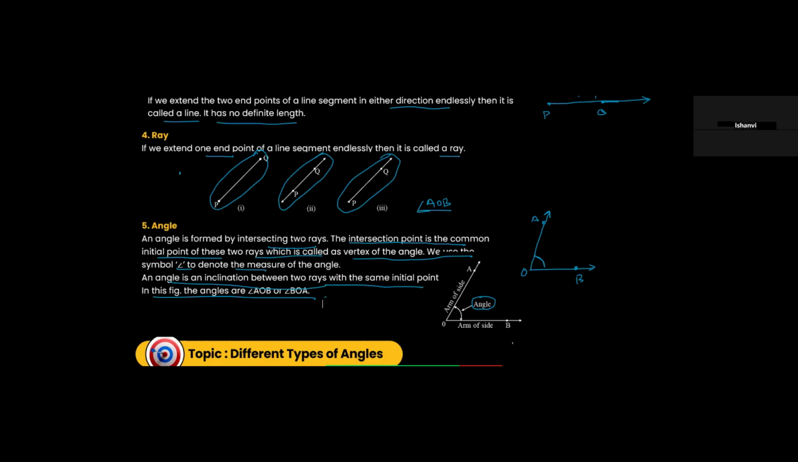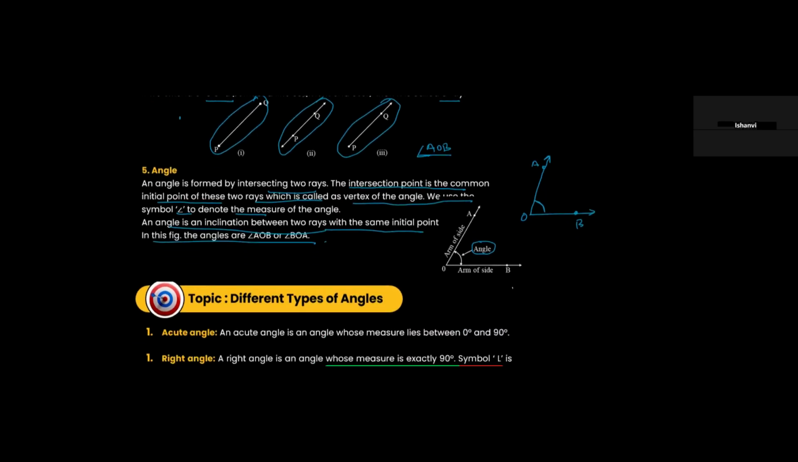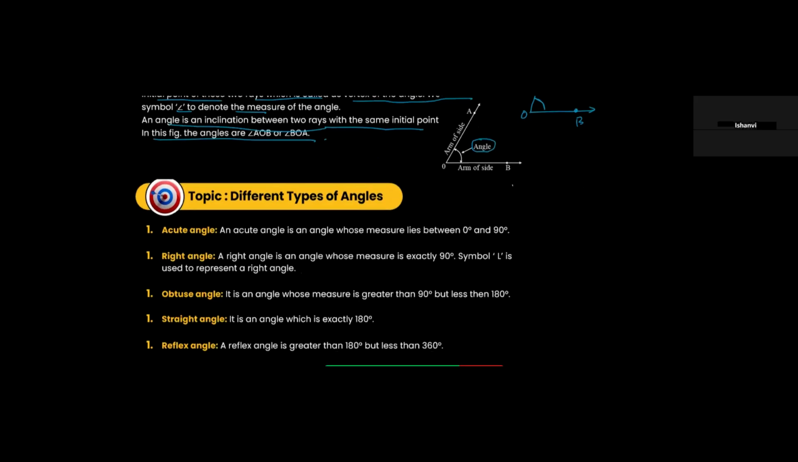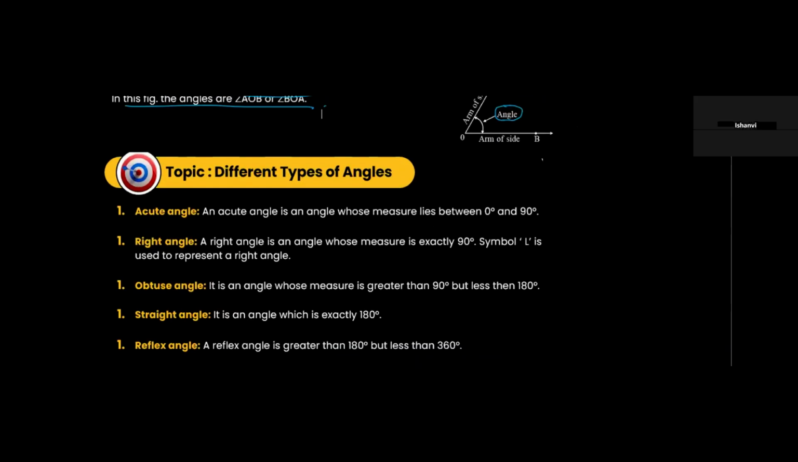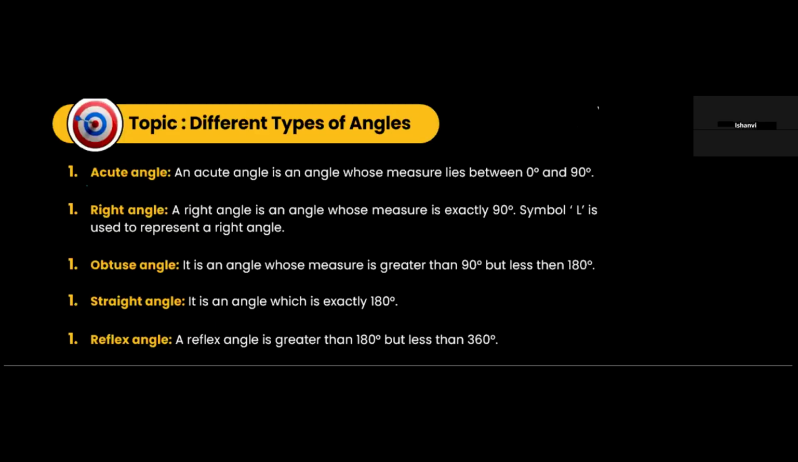So, different types of angles. What are the different types of angles? We'll see that first. One, we have something called an acute angle. Acute angle means what? An angle which is less than 90 degrees. Let's say if I draw an angle here and this comes out to be 30 degrees, it's an acute angle. If I draw an angle and this comes out to be 60 degrees, this is also an acute angle.